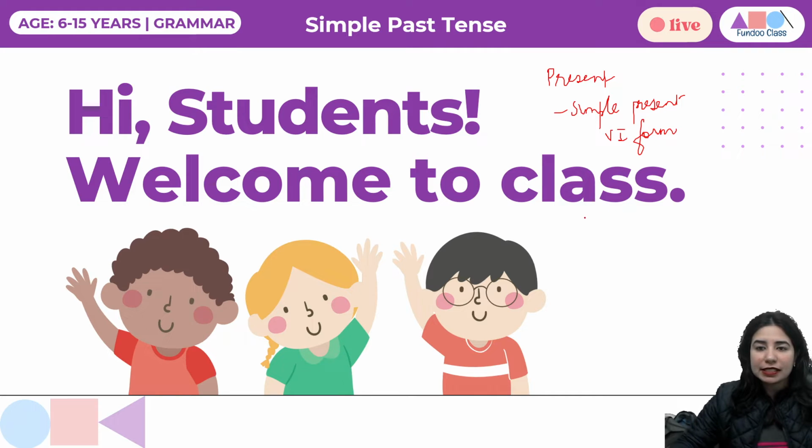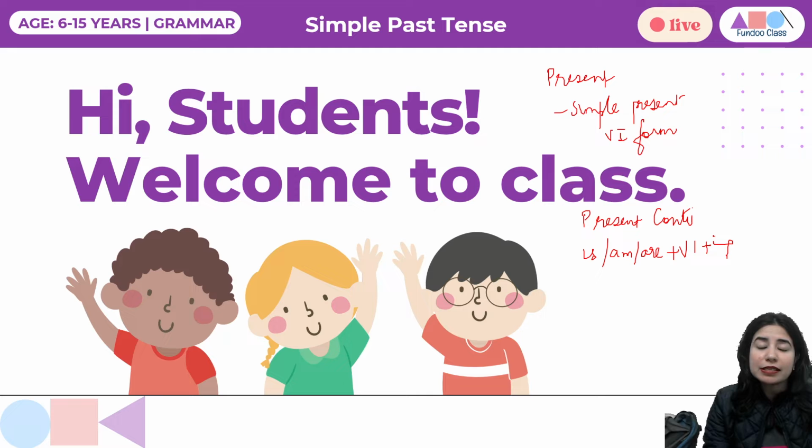Now let's talk about the second form, which is present continuous. So is, am, or are plus verb first form plus ing. And where do we use present continuous? We use present continuous when we talk about an activity that is happening at the time of speaking. I am teaching my students, right?